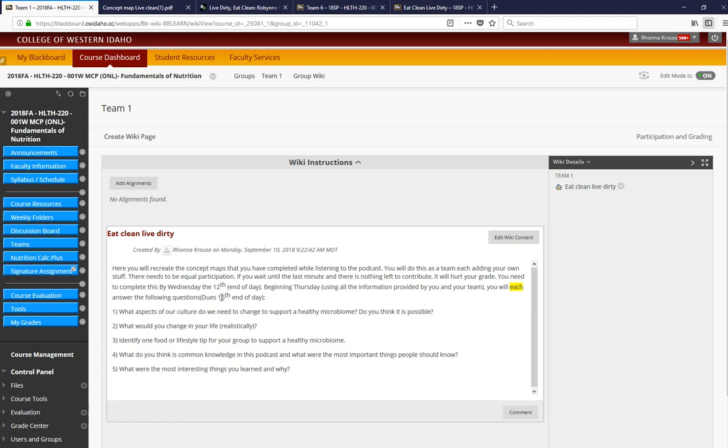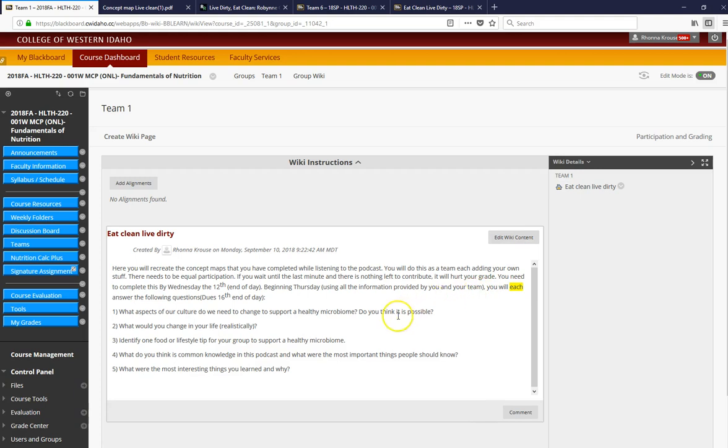So you are going to create the concept map in here. The best way to do that is to edit the wiki, put in headers, and then fill in everything you want under each header. By the end of day on Wednesday, you should have a pretty big concept map with everyone having participated.